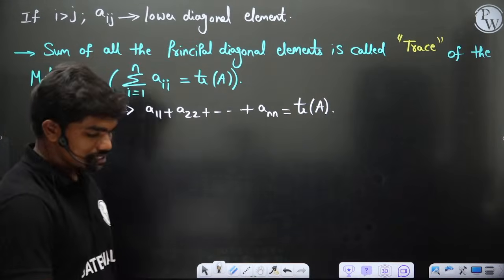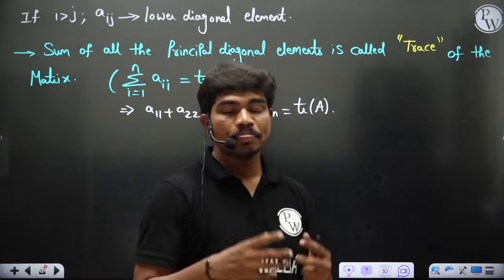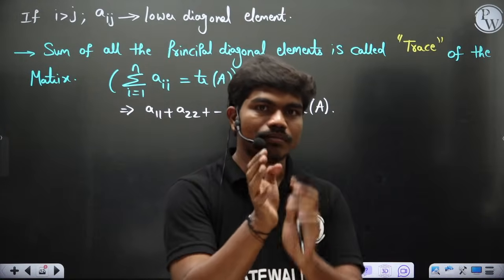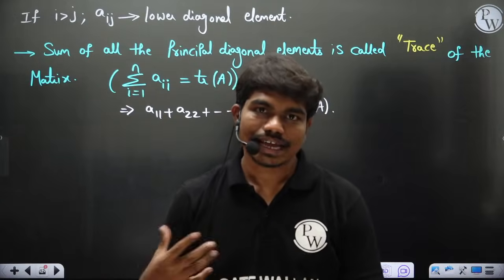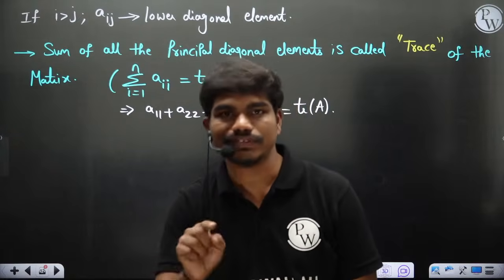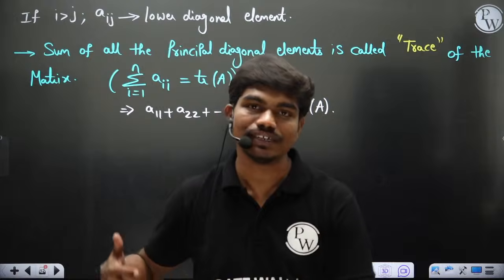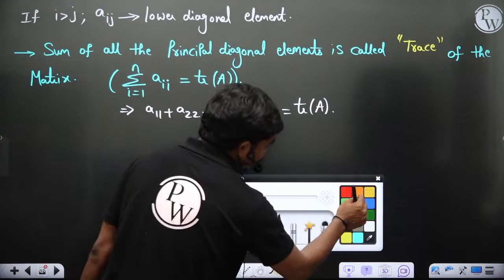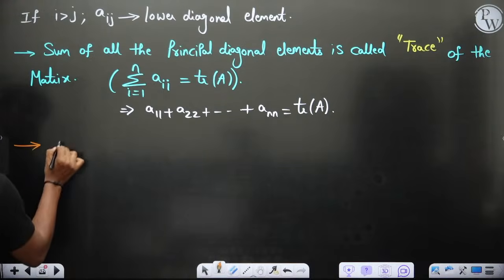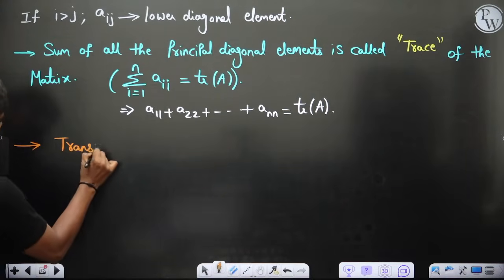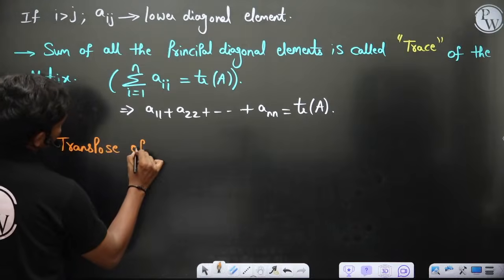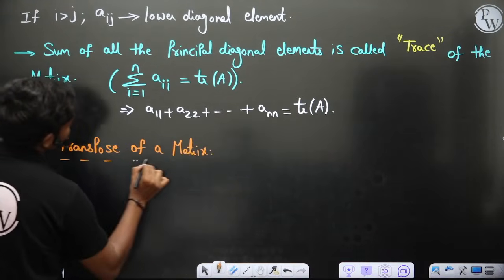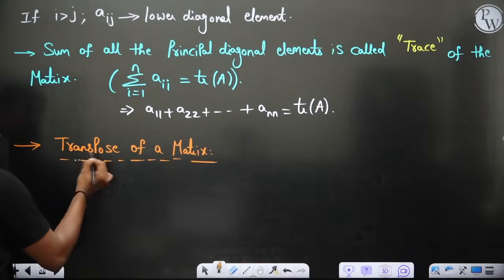And the beauty with this trace is, let's say if you are dealing with vectors and you rotate the vectors, if you change the system, the matrix A will take a new form, but even in such a case the trace will not change. So we will see all these things when we go for eigenvalues. Okay, so this is the trace of A. Now the next definition which I would like to write is the transpose of a matrix, which is again very much important.